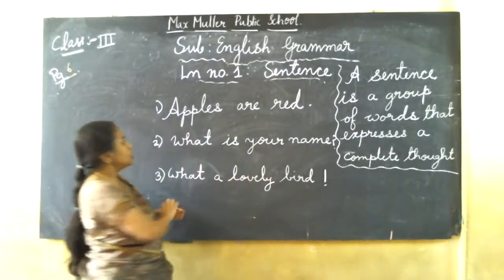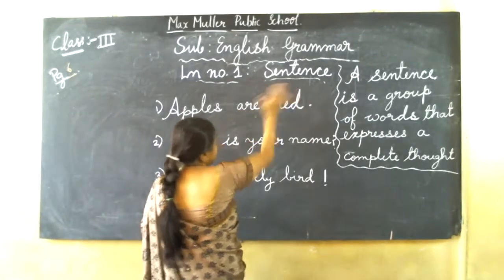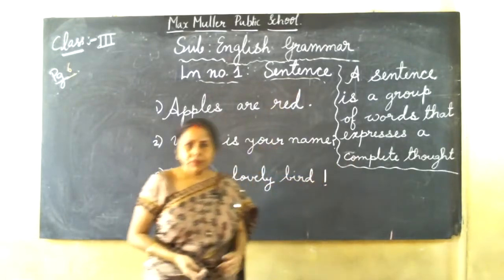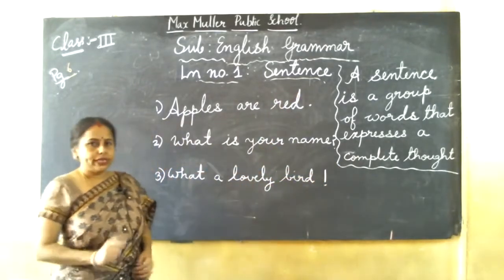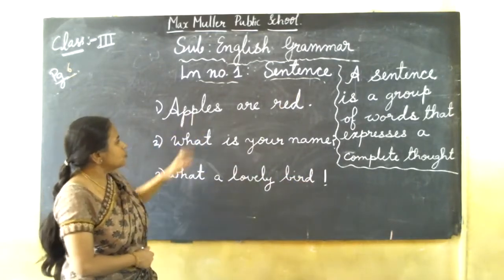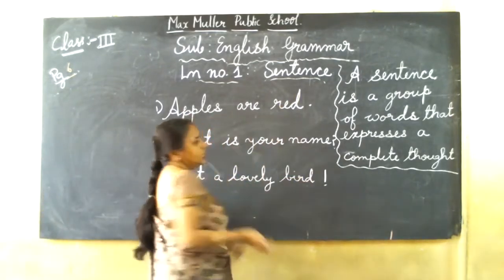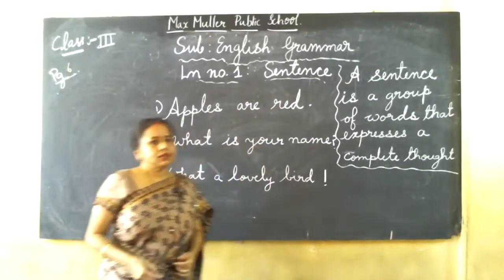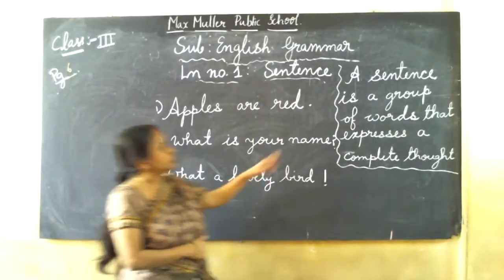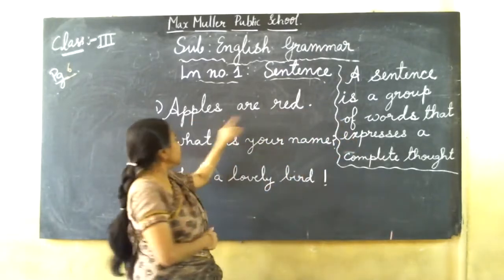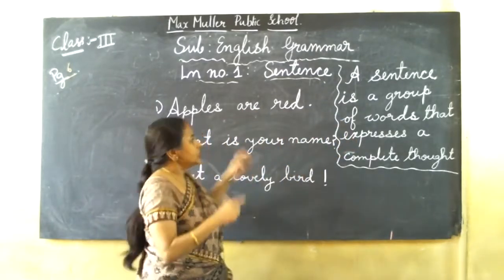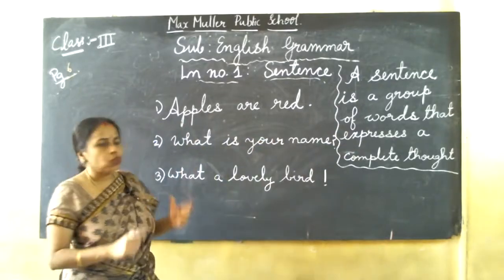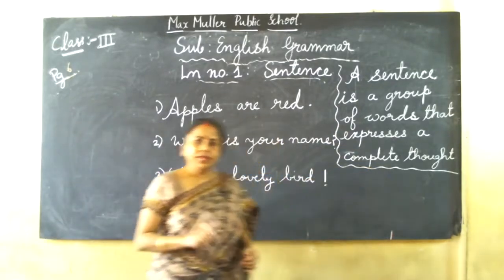If I say only apples are, and I don't write red, it won't give any complete meaning. It will be incomplete. That's what we're telling. So it is a group of words here. How many words are there? 1, 2, 3. It's a group of words. When it is giving us a complete meaning, then only it is a sentence. Understood? The definition: a sentence is a group of words. Here three words together make one sentence and it is giving one complete sense. So complete thought or complete meaning, then only it is a sentence.